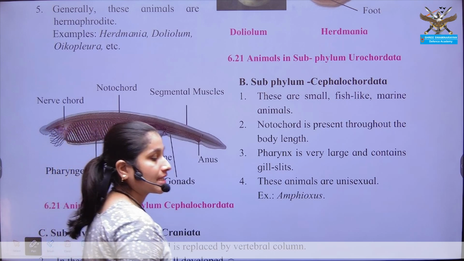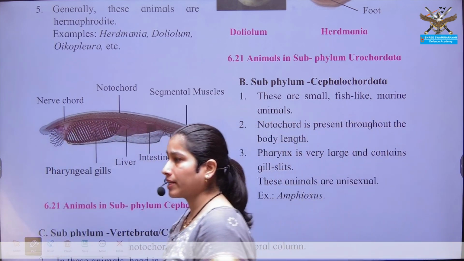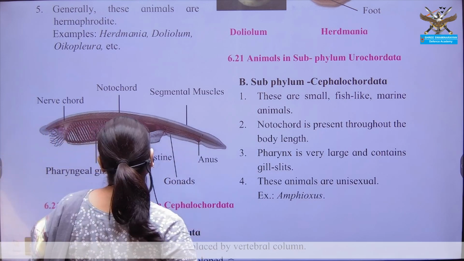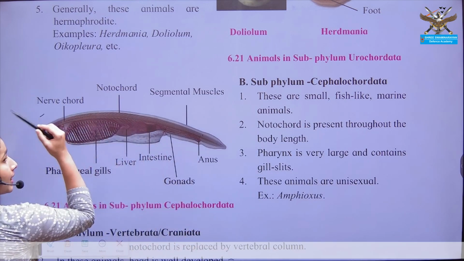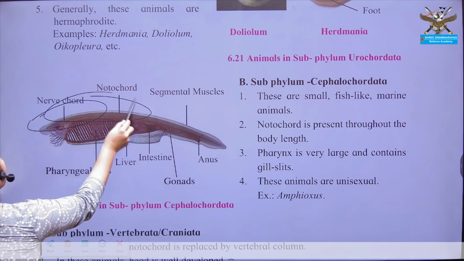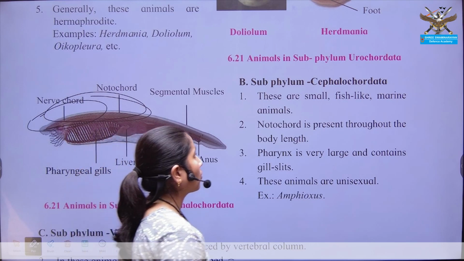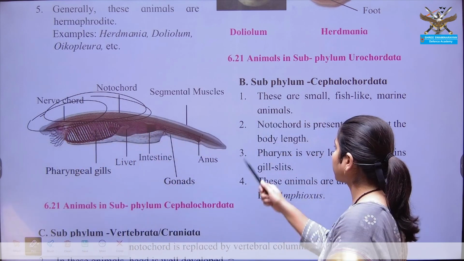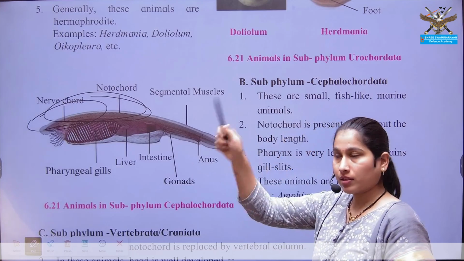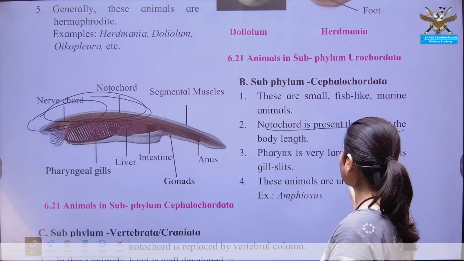Subphylum Cephalochordata. Now in Cephalochordata, the notochord is seen in the head region, or the anterior region. The nerve cord or notochord is seen specifically on the dorsal side, and the notochord is present throughout the length.